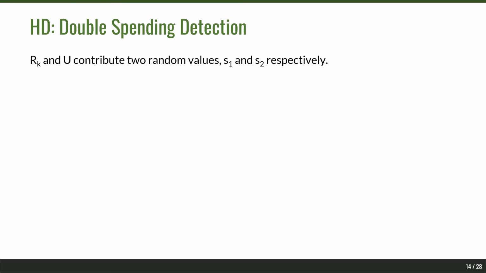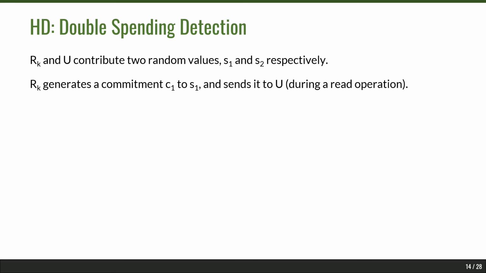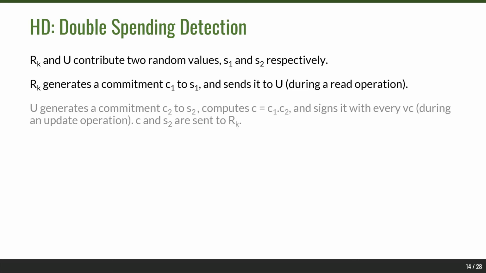We also make use of a double spending detection mechanism in our database, where the reader and the updater compute two random values S1 and S2 respectively, and the reader generates a commitment C1 to S1 and sends this commitment to U during a read operation. U in turn generates a commitment C2 to S2 and computes C, which is the result of a homomorphic operation between C1 and C2, and signs this commitment along with every vector commitment that is sent to the other party during an update operation. The commitment and S2 are both sent to the reader.